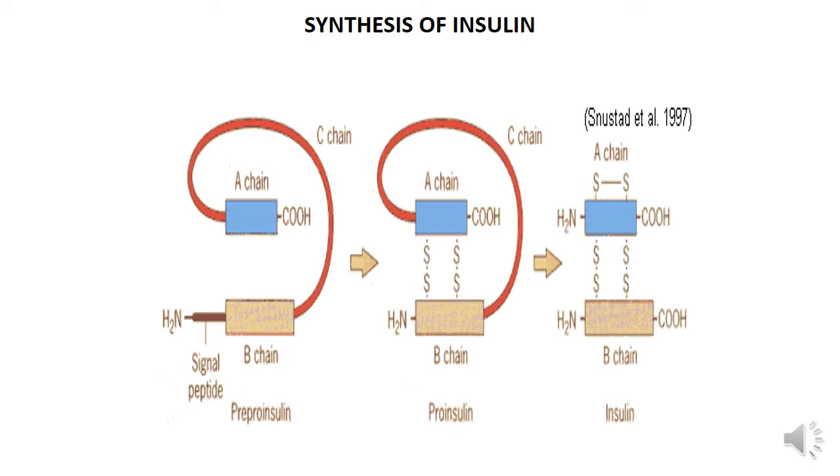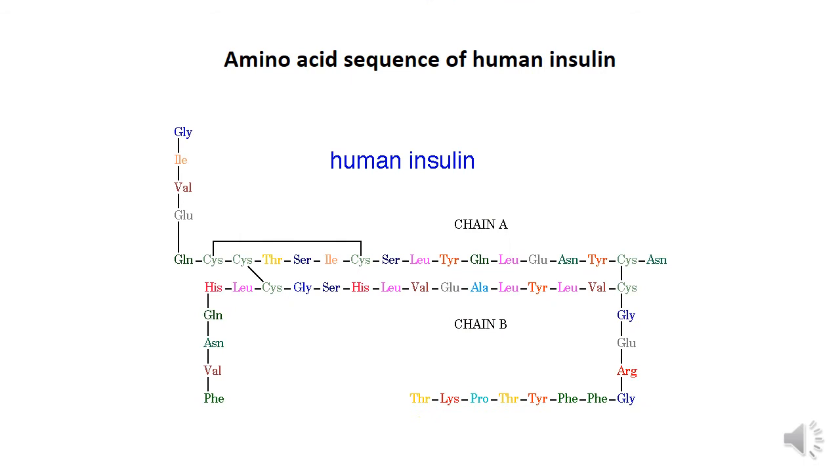These two chains are linked by disulfide bonds. This is the amino acid sequence of human insulin. The A chain contains 21 amino acids, the B chain contains 30 amino acids.